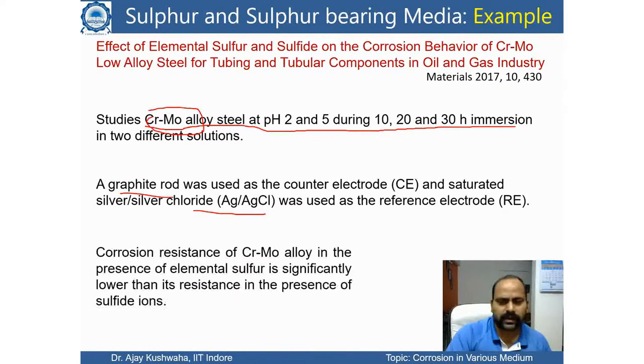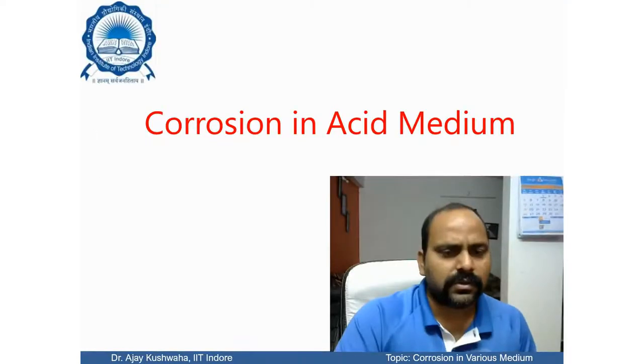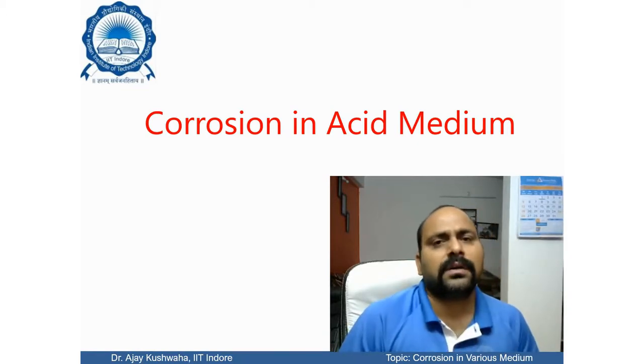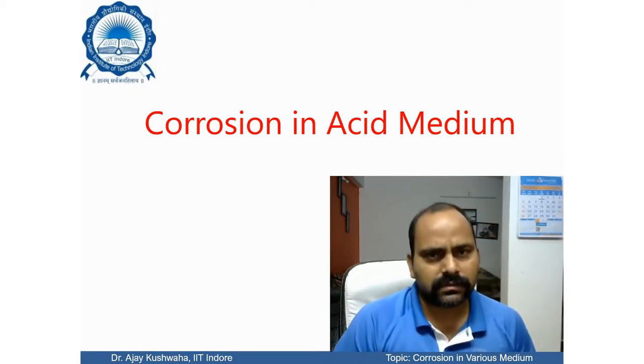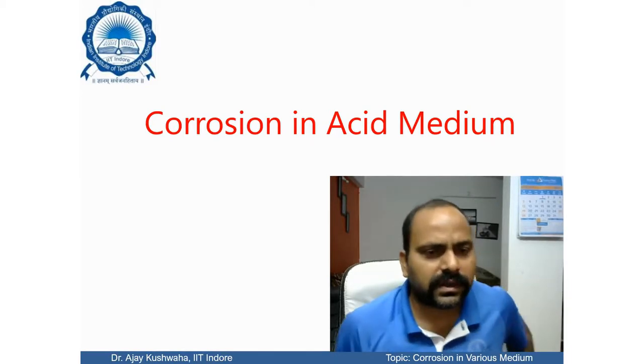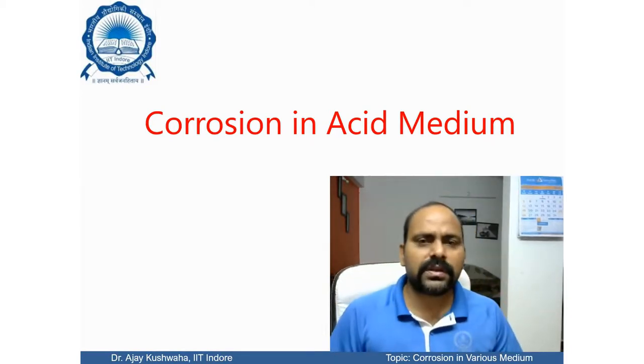This is steel material. And here what they found is that the corrosion resistance of the chromium molybdenum alloy in the presence of elemental sulfur is significantly lower than its resistance in the presence of sulfide ion. So sulfide ions are more dangerous as compared to elemental sulfur in this particular experiment. So that was brief about the corrosion in sulfur bearing solution. Then in the next segment, I am going to talk about corrosion in acid medium.